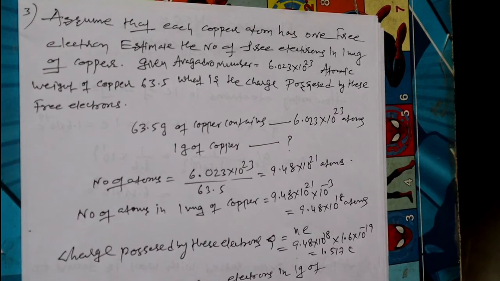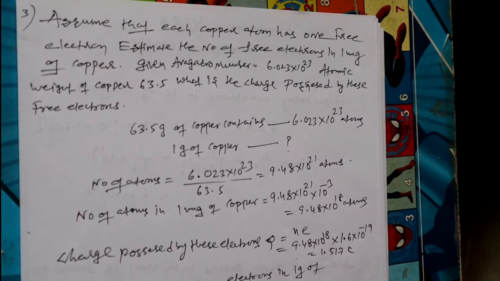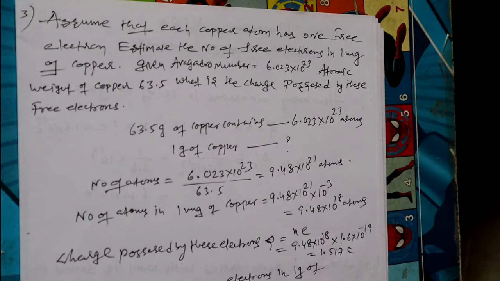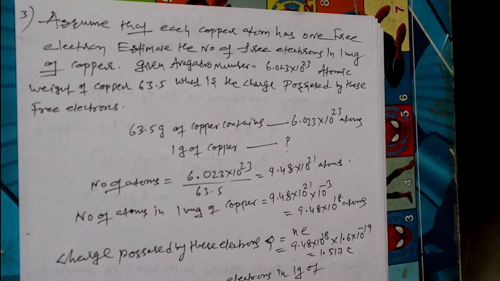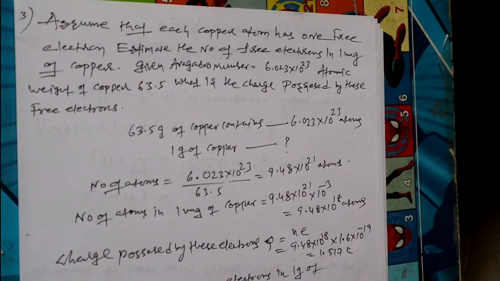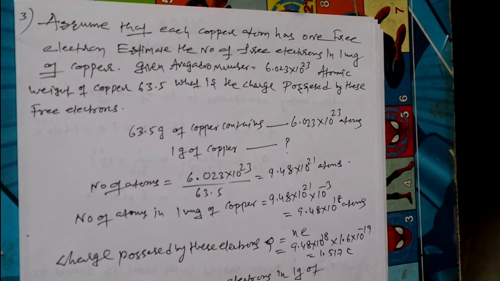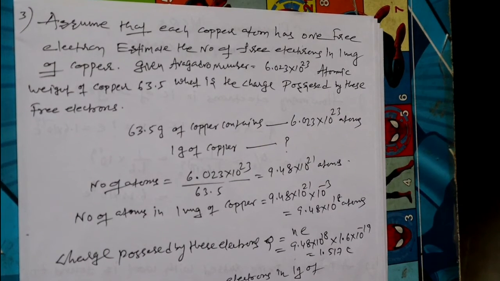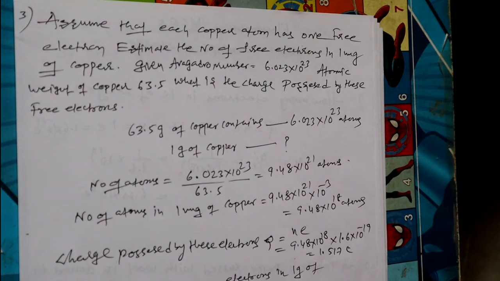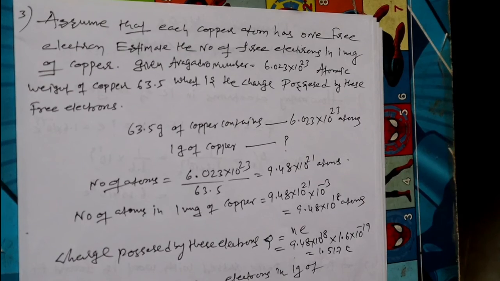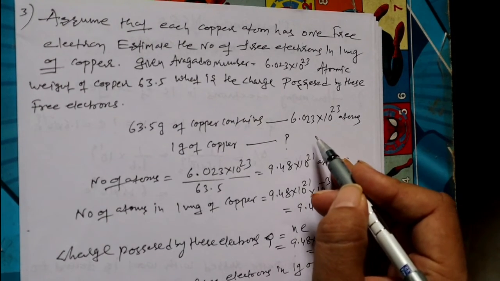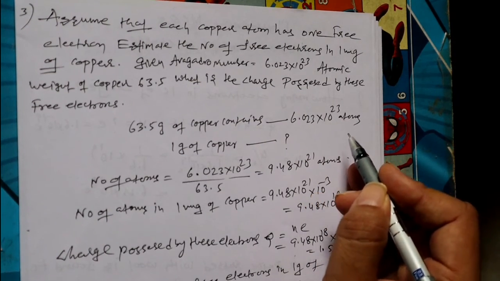How do we do this problem? First of all, we know what is meant by Avogadro number. Avogadro number is nothing but 1 mole of any substance contains 6.023 times 10 to the power of 23 atoms or molecules. So here 63.5 grams, 1 mole, means 63.5 grams atomic weight of copper, contains 6.023 times 10 to the power of 23 atoms.